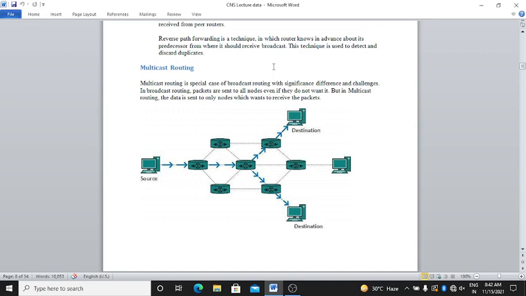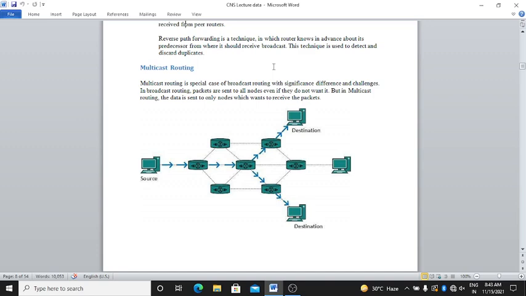Multicast routing is a special case of broadcast routing with significant differences and challenges.